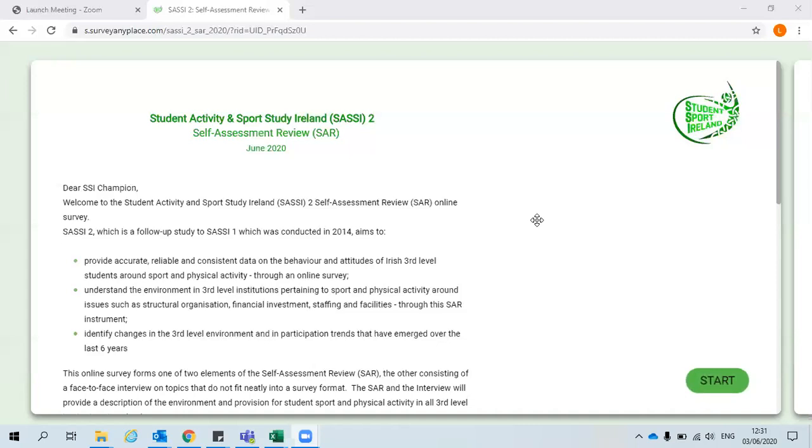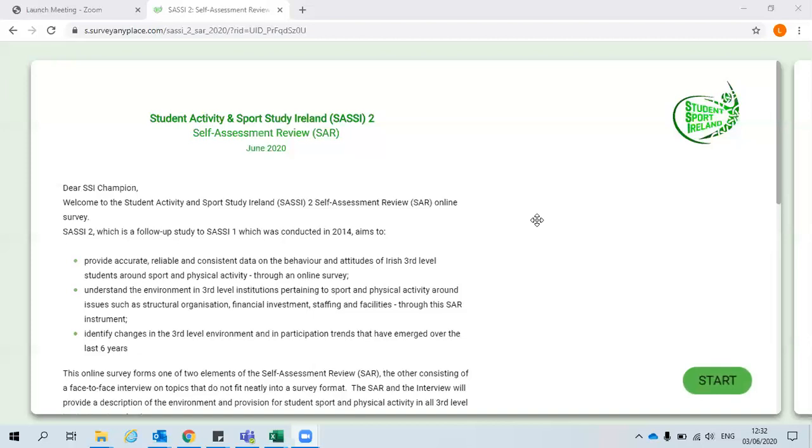So just to repeat, the sample link can be sent to as many people as necessary, but responses or answers inputted into this link will not be recorded. The second link you will receive is the official link for your institution. Any answers inputted here will be recorded once you click Save before you exit each time. Do not pass this link on to others to enter their answers until you have answered all your sections.